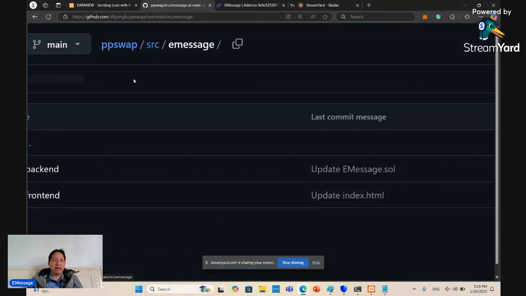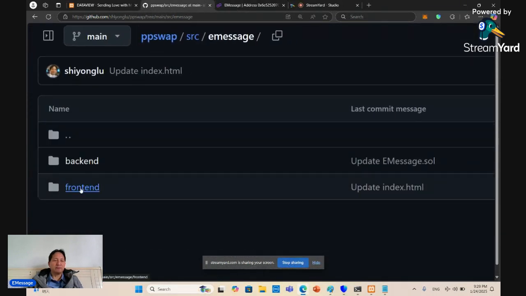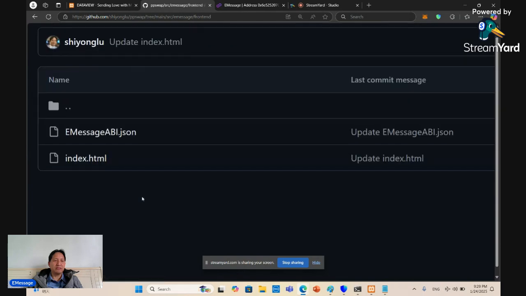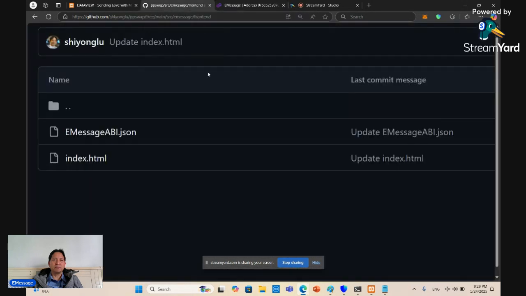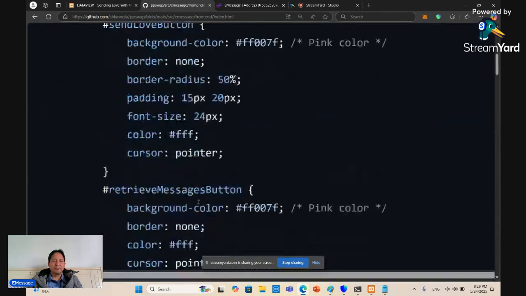Now let's go to the front end. The front end is very simple in this case. The API JSON from here, I copy it. And by the way, this file can also be generated automatically by compiling the smart contract, I think using the smart contract compiler. Okay, so the front end, index.html.